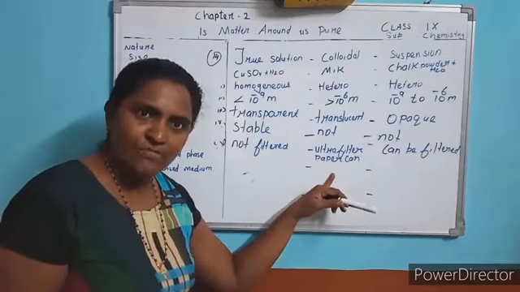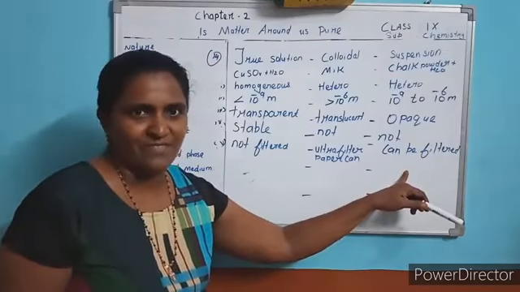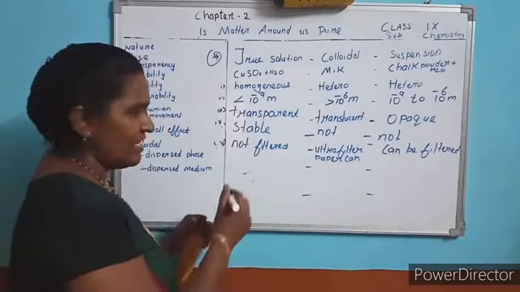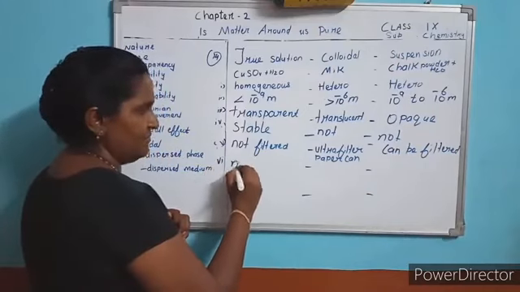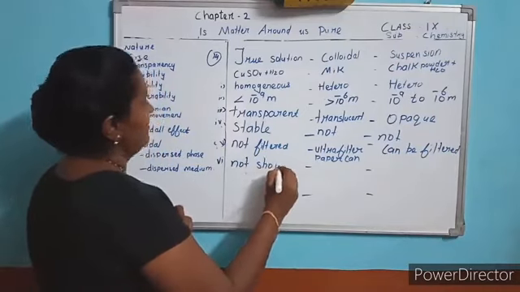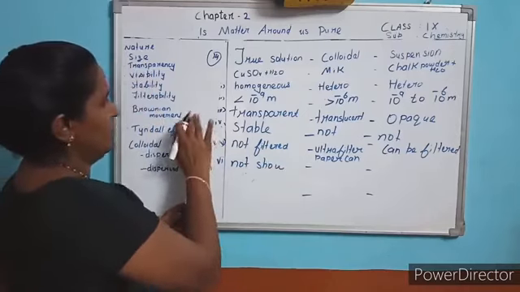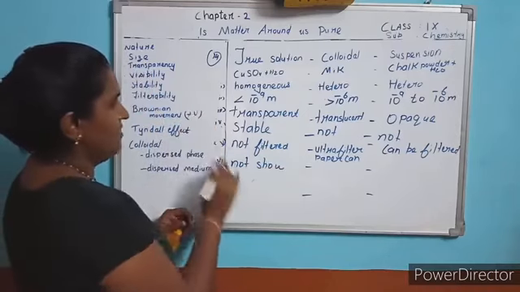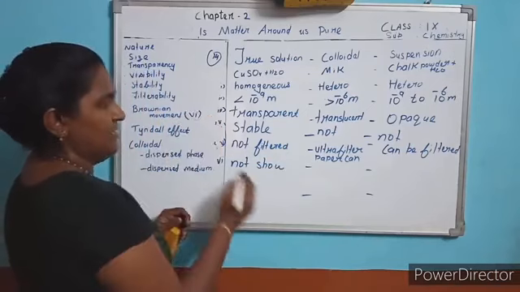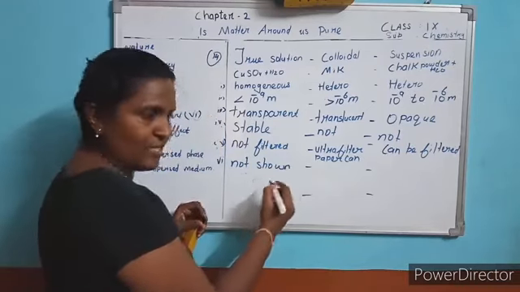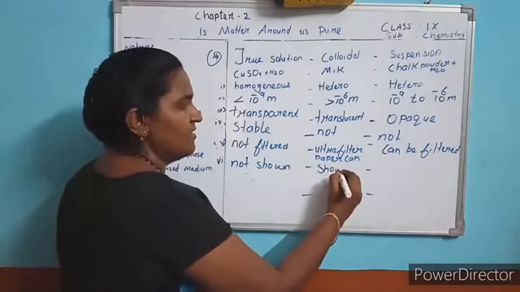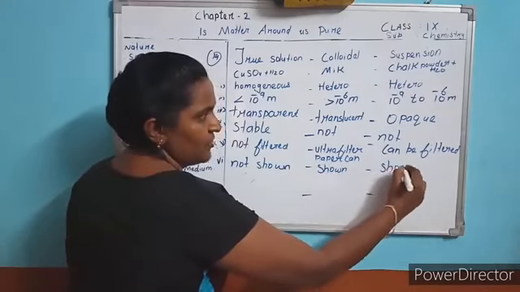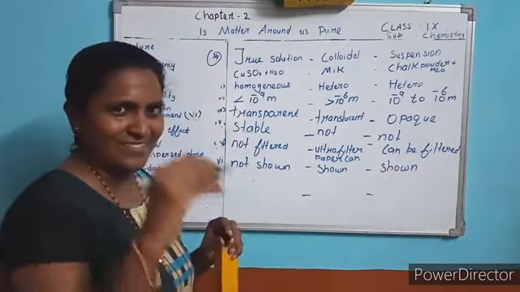Here you can observe. Here also you can observe. So Brownian motion is not shown here. It is shown here also. The particles move in the solution.